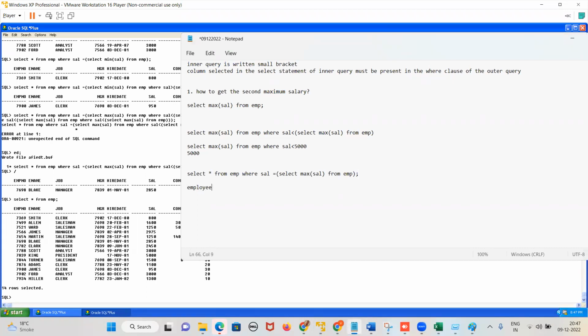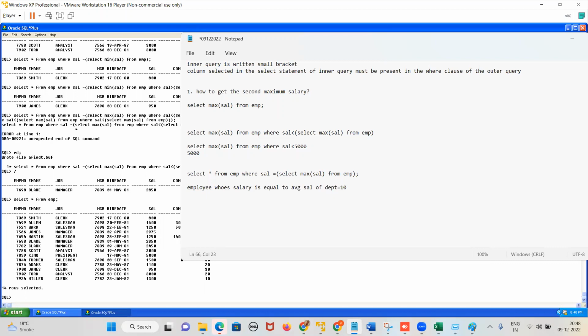I want the details of employee whose salary equals the average salary of department number equals to 10.